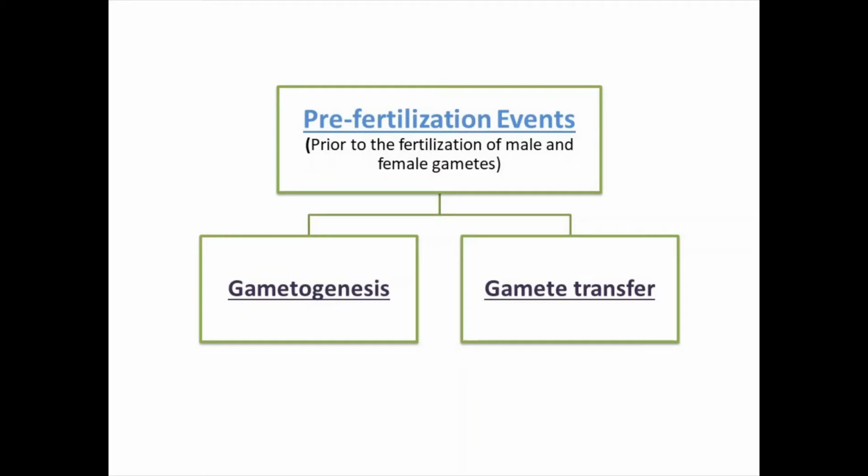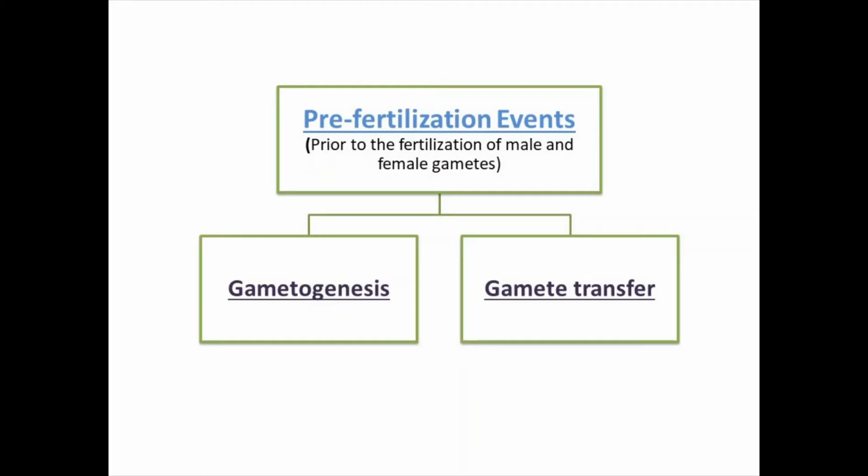Gametogenesis means the formation of the gametes. Repeating, first is gametogenesis. Gametogenesis matlab it is the process of formation of gametes. Based on the size or the shape of the gametes, that can be of two types, homogametes or heterogametes.